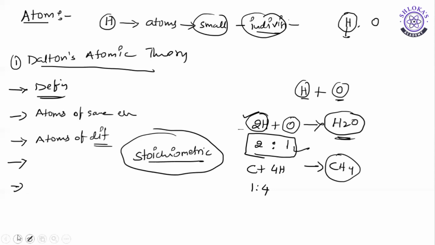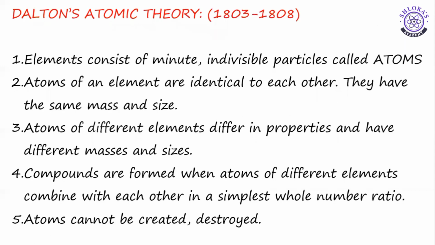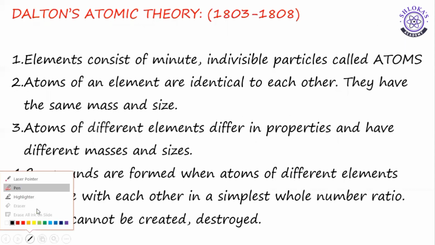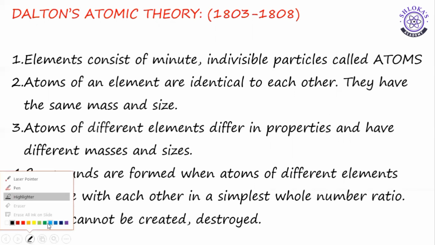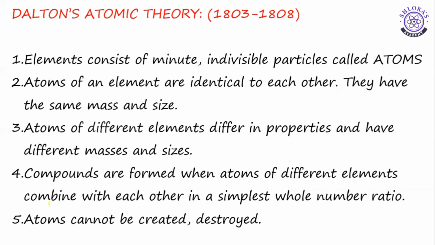Once again, we will look at Dalton's atomic theory overall. What is Dalton's atomic theory and what are the important postulates? The first point, the definition of the atom: elements consist of minute, meaning ultimate smallest, indivisible particles, which cannot be divided further, and these are called atoms.